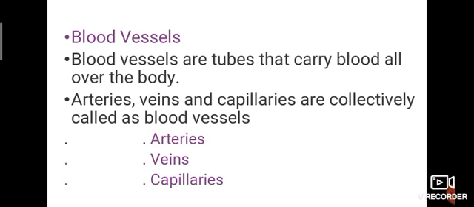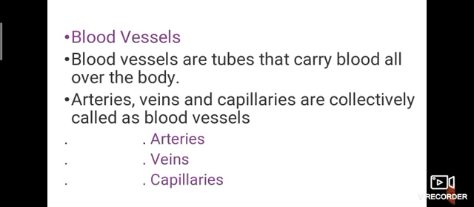Next part is blood vessels. Blood vessels are tubes that carry blood all over the body. How does water flow into our home? Through the water pipe. Likewise, in our body we have pipes that are called blood vessels. Blood vessels are tubes that carry blood all over the body.